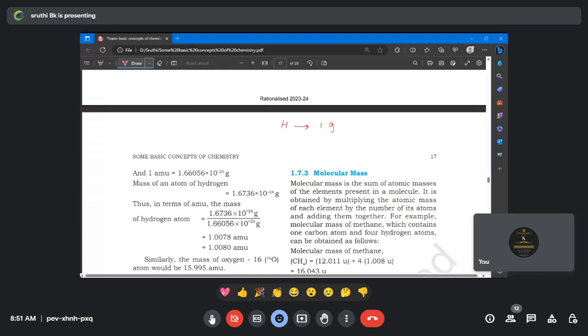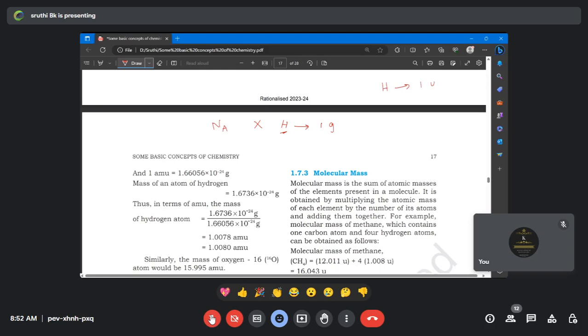Yes, that is the difference. See, students, here you are multiplying with the Avogadro number. We know that the Avogadro number is a big number. So definitely one hydrogen atom cannot be seen through the naked eye. What is the weight of one hydrogen atom? It is 1, but the only difference is in the unit.